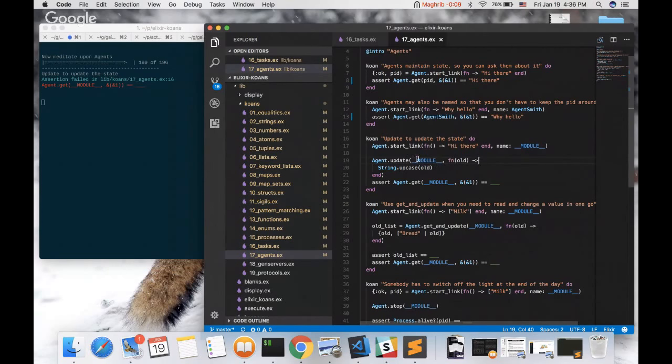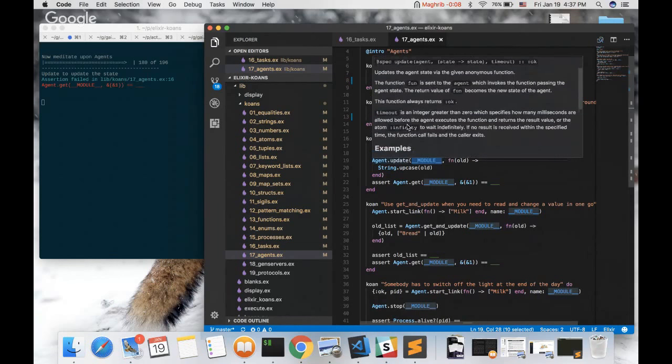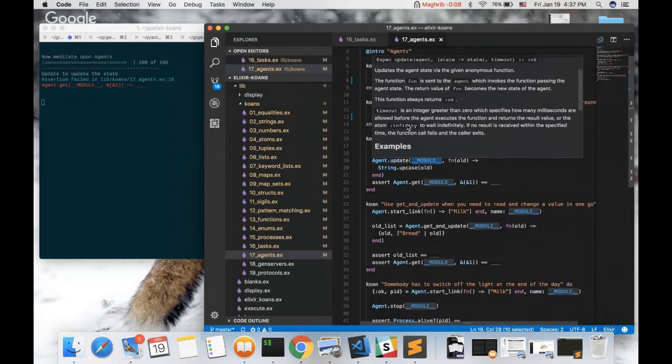Update updates the agent state via the given anonymous function. The function is sent to the agent, which invokes the function. So the function we give to the update is invoked by the agent to update its state. The return value of the function becomes the new state of the agent. This function always returns okay for me.